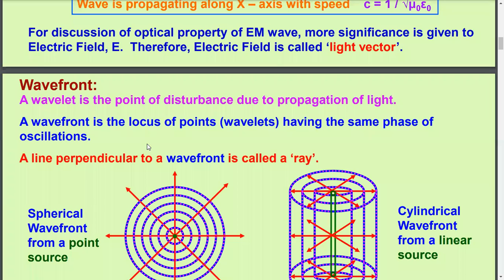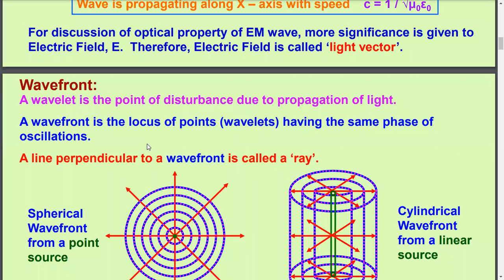Now, so far we have learned about wavelets. Now we have to discuss wavefront. Wavefront is an imaginary surface symmetrically enclosing the disturbing points or source of light or source of wave, on which every wavelet or point of disturbance keeps on vibrating or disturbing on that imaginary surface, and that is called wavefront.